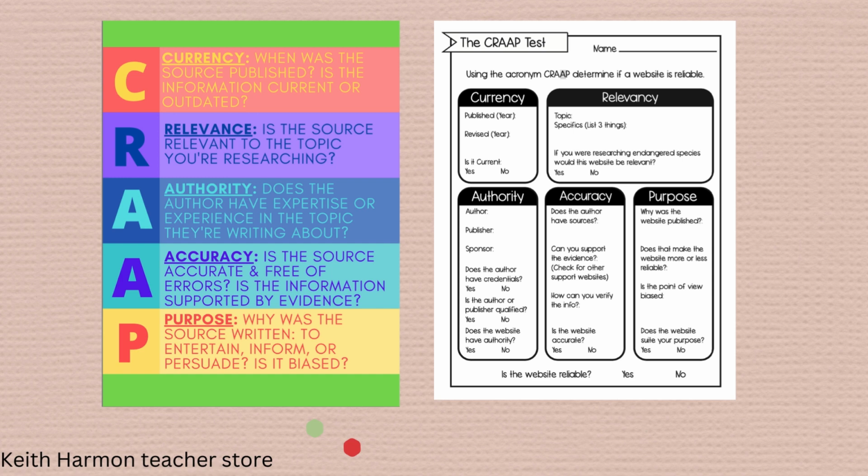I also provided them with an outline that they can use to go through each one of their sources when doing their mini research paper on real world surface area and volume. We were also able to go over a couple of the examples that they use for fake news or true news with this just to help them understand how they can really determine if it's a reliable source or not.